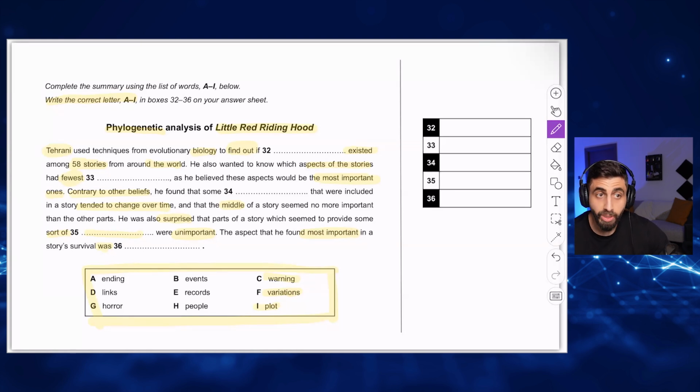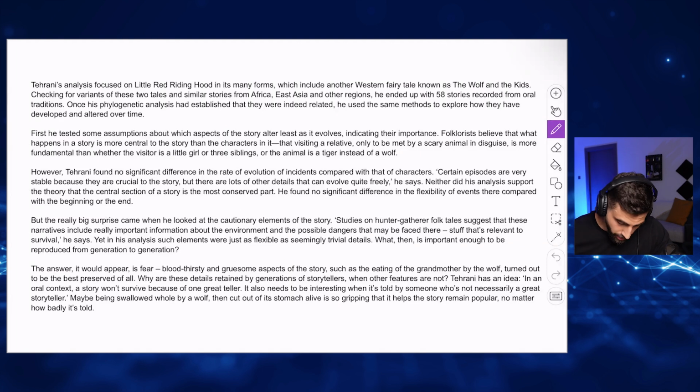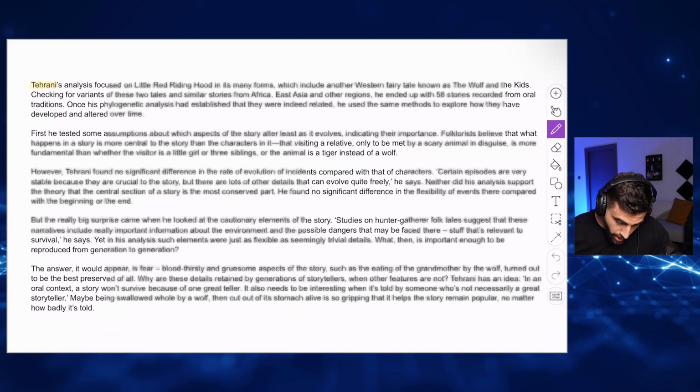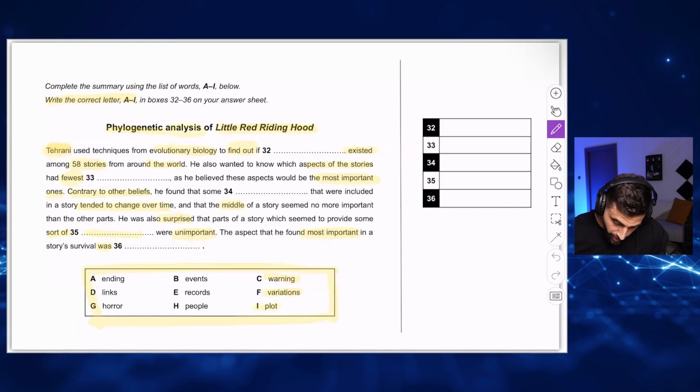Okay? See? Now I read the question or the questions. I'm gonna go and read the actual passage. What am I looking for? Let me remind myself something about biology here and 58 stories. These are the things that I have in my mind while I'm reading the passage. So focus with me. Focus. Tehrani. Okay, good. Analysis. The entire thing is about analysis. So it looks like the answer is there.